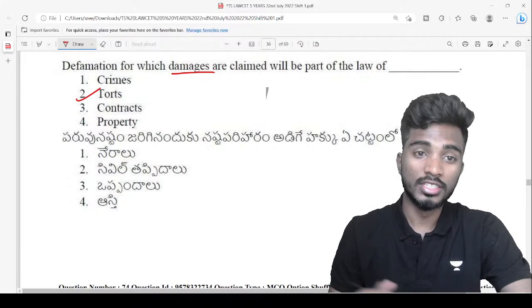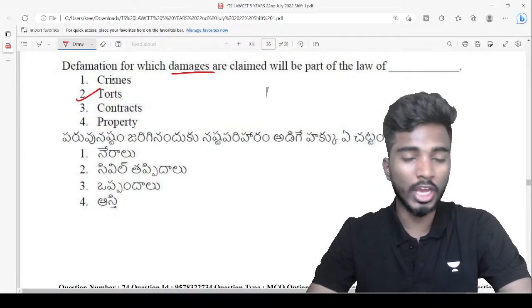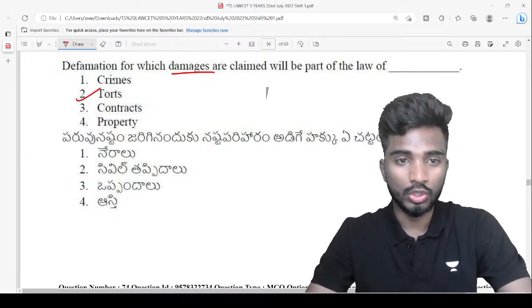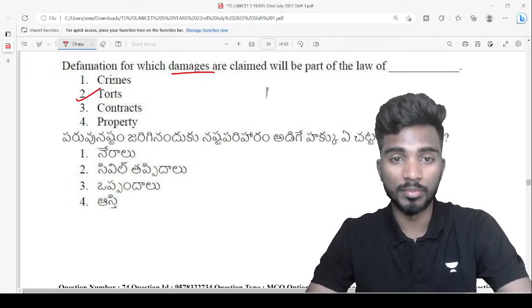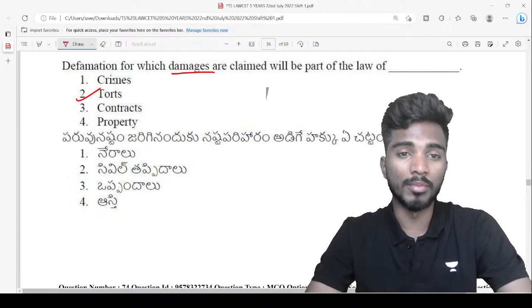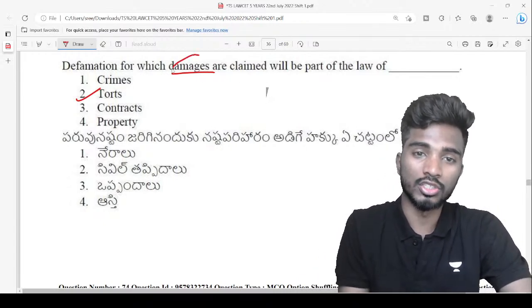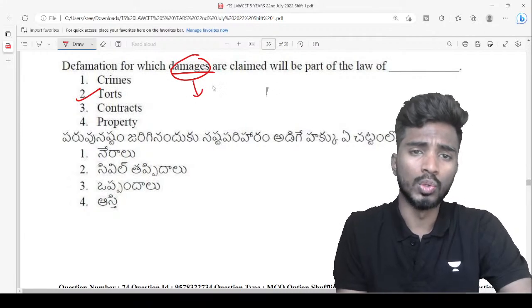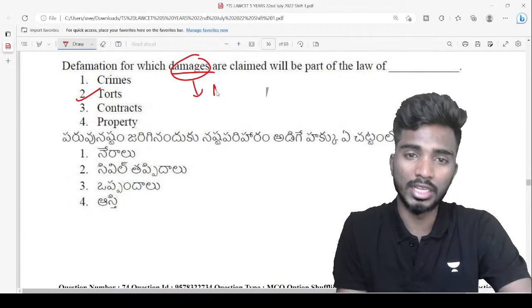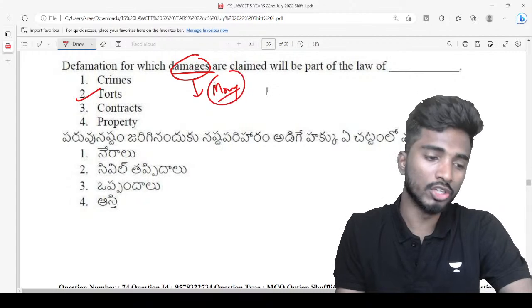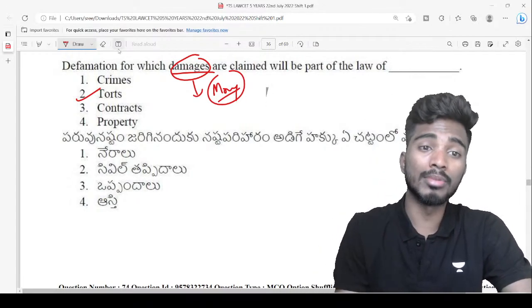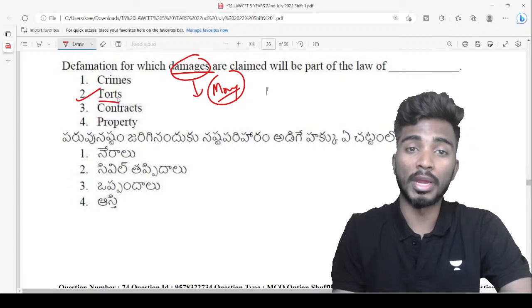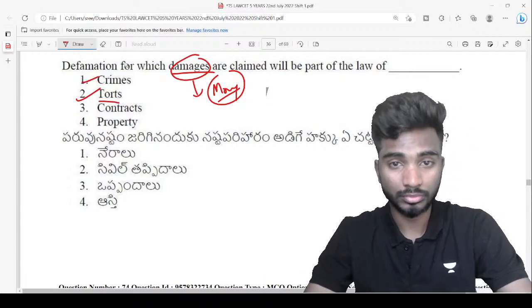Okay. See, in defamation there are 2 types of defamation, right? So now in Rahul Gandhi's case, it is a criminal defamation. That is why he was sent to jail, right? So when it is a civil defamation, you will claim damages. Damages means compensation. You will ask the party to pay some money, or you will ask him to unpublish or do something, right? So that is damages. Damages can be claimed in torts. Whereas punishment is given in crimes. Is this clear?